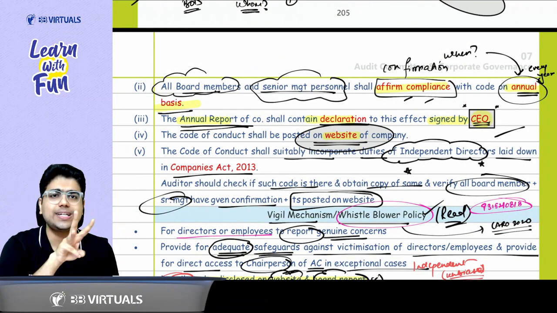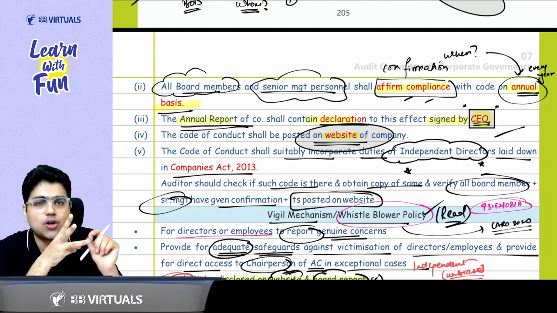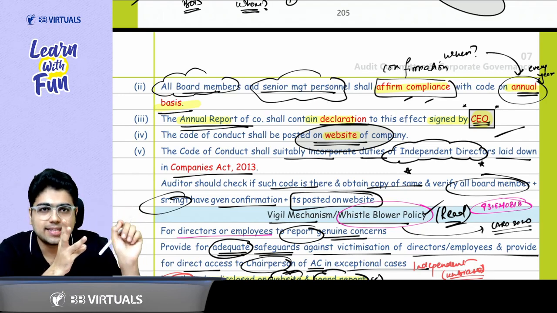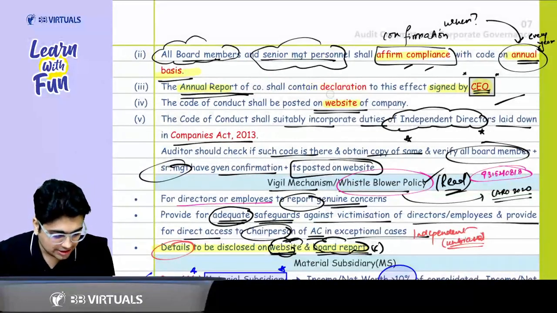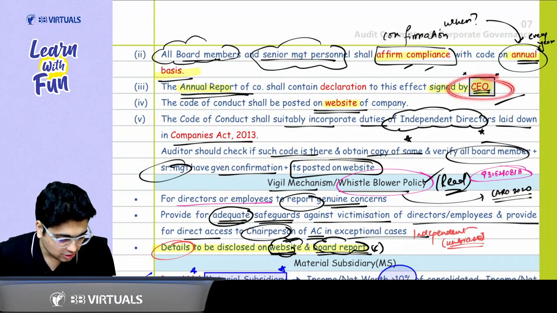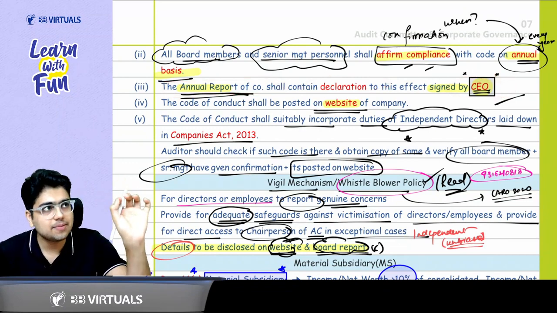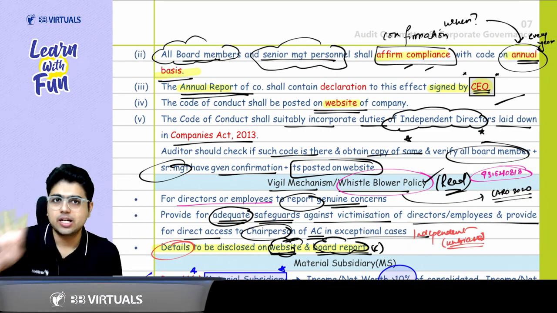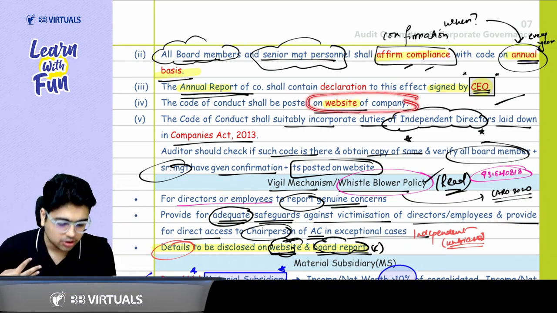Now whose duty is it to give a declaration that all the board members and senior management have given the confirmation? Sir, CEO. So the CEO shall give a declaration in the annual report of the company that every senior management and board member has complied with the code of conduct. Now sir, as an auditor, where can I find the code of conduct? You can find it on the website of the company.